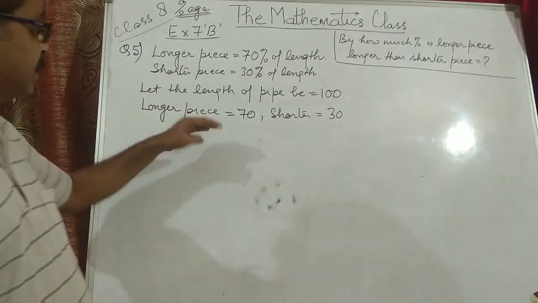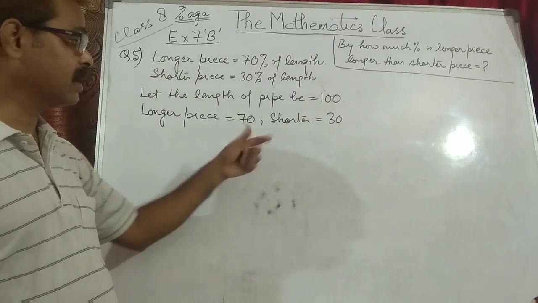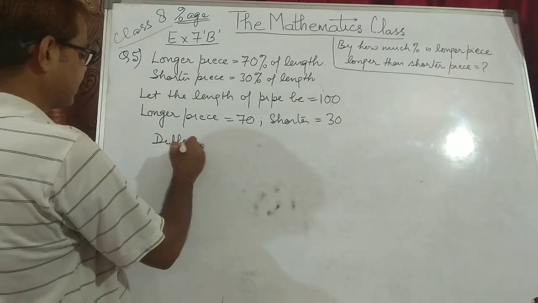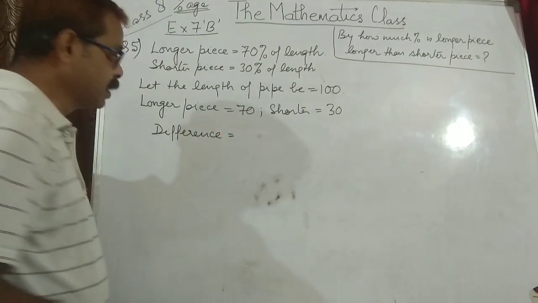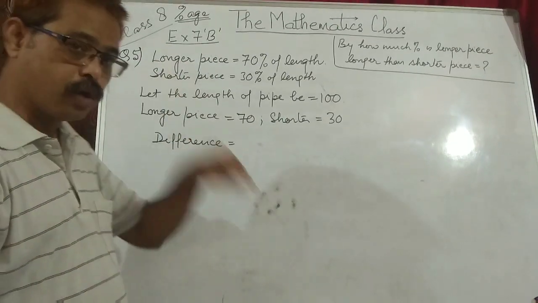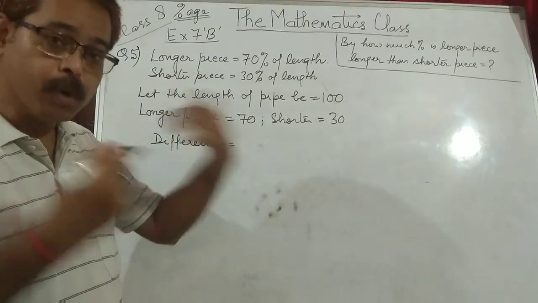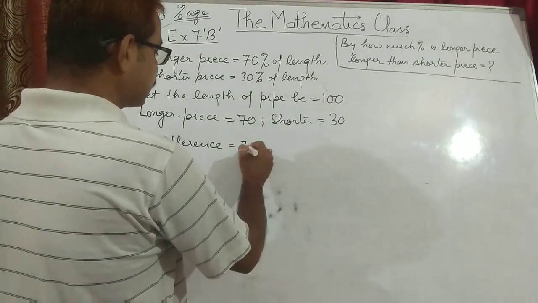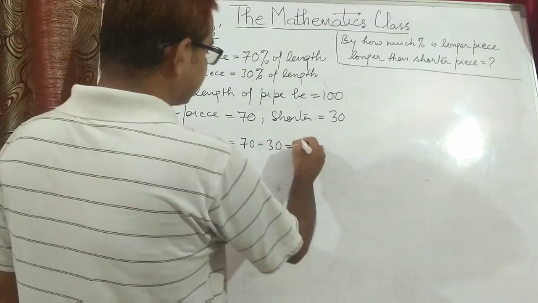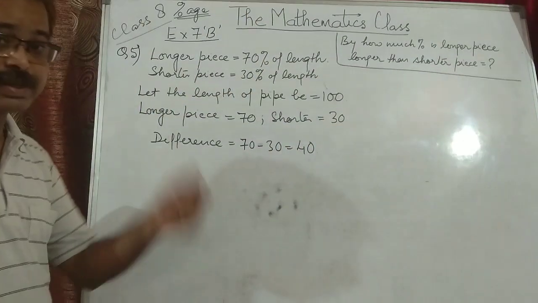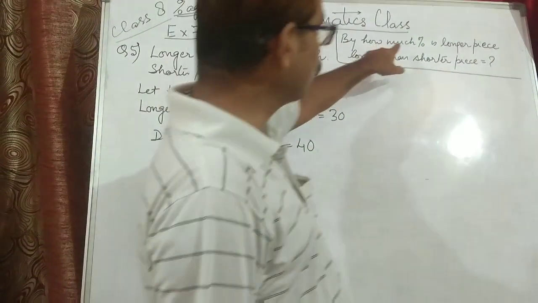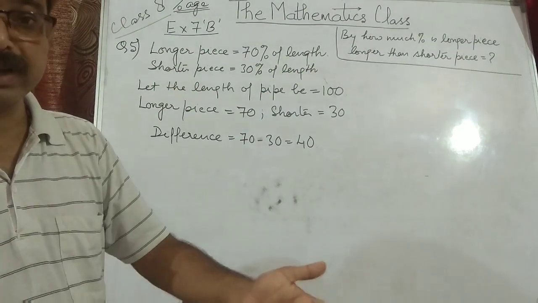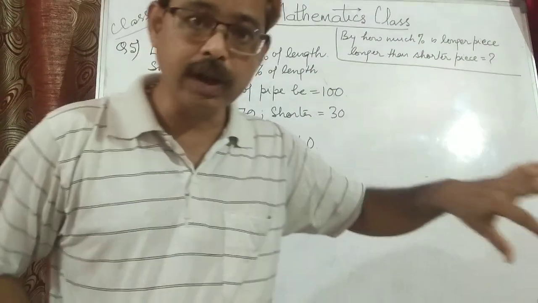Now we have to find the percentage increase. How much bigger is the longer piece than the shorter piece? It means you have to find the difference of both the pieces. We are trying to find how much more the longer piece is than the shorter piece. 70 minus 30, that is 40. This is the difference. And the question asks, by how much percent is the longer piece longer than the shorter one? Then the shorter one means you have to compare with the smaller part.